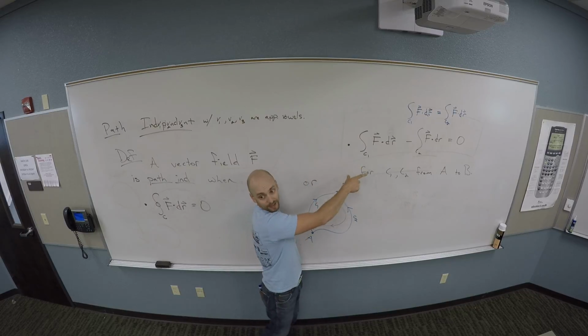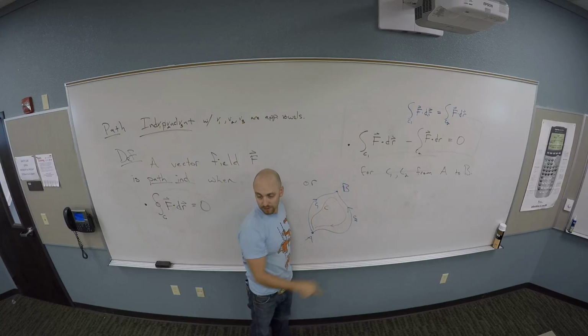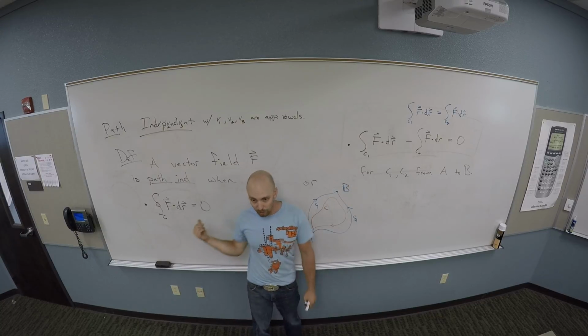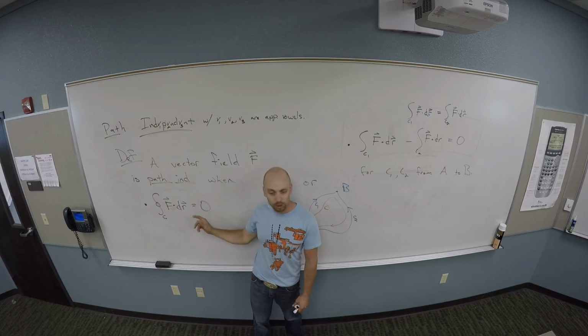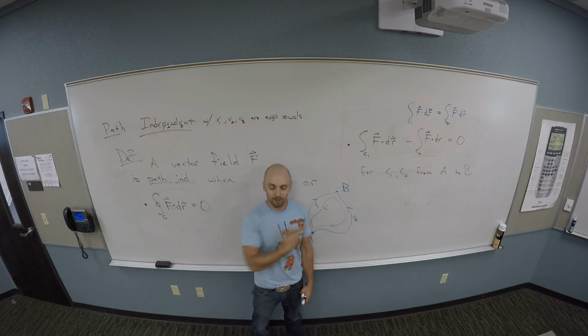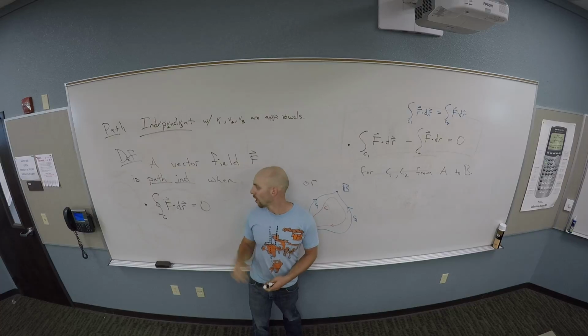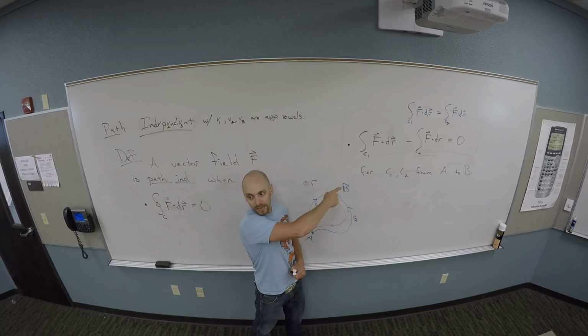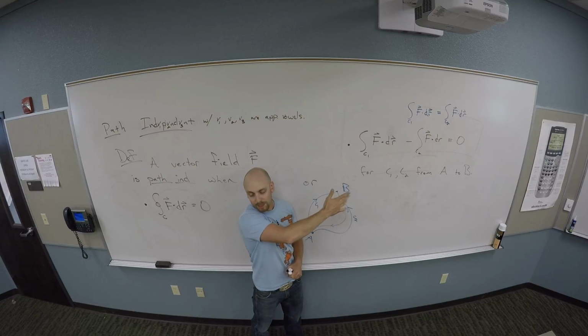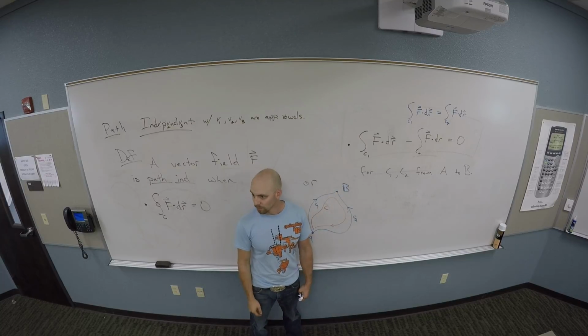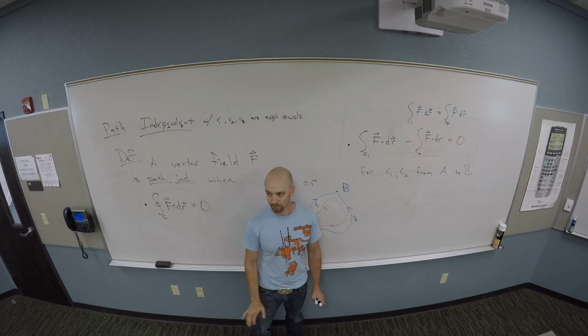Or if I know that thing, right, then I can make a closed loop. I can always think of a closed loop as two halves, and then I can apply this to the two halves. You guys cool with that? So either way of phrasing path independence, either when you circulate, you get nothing, or any two paths between A and B give you the same answer. Either way, those are the same thoughts for path independence. Cool? Kind of follow?